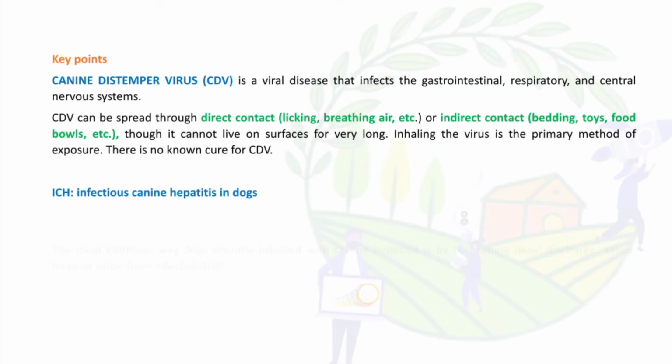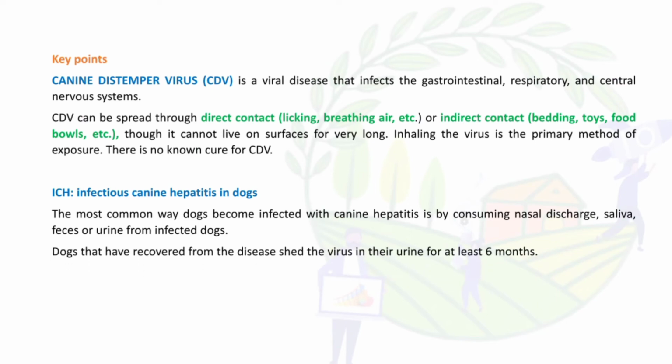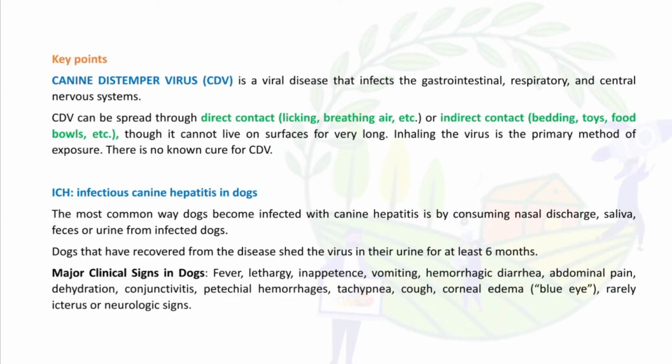So ICH is infectious canine hepatitis in dogs. It is infected by consuming the nasal discharge, saliva, feces or urine from the infected dogs, and dogs that have recovered from the disease shed the virus in their urine for at least 6 months. These are the symptoms: fever, lethargy, vomiting, blue eyes. So these are the major clinical symptoms in dogs infected with ICH.